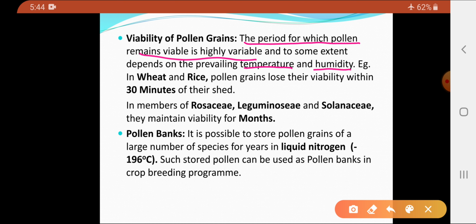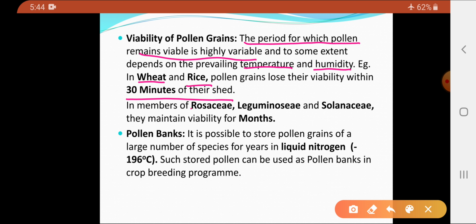For example, in rice and wheat, after 30 minutes of being shed, they lose their viability. That is, within 30 minutes of being shed they need to germinate. If they do not germinate, then they are not responsible for sexual reproduction.